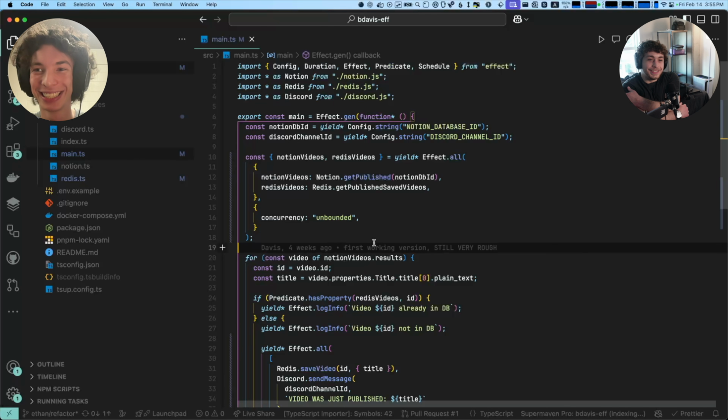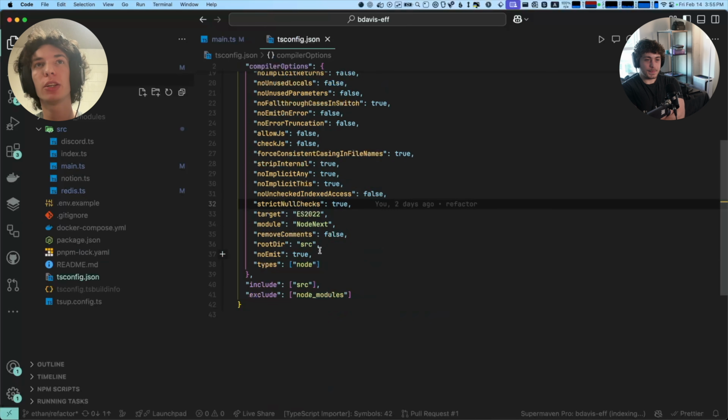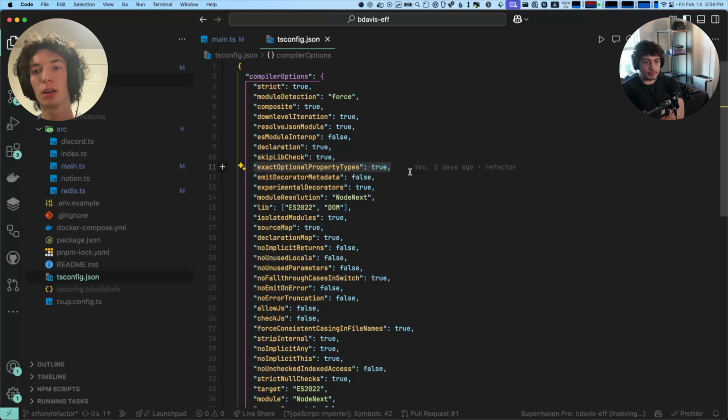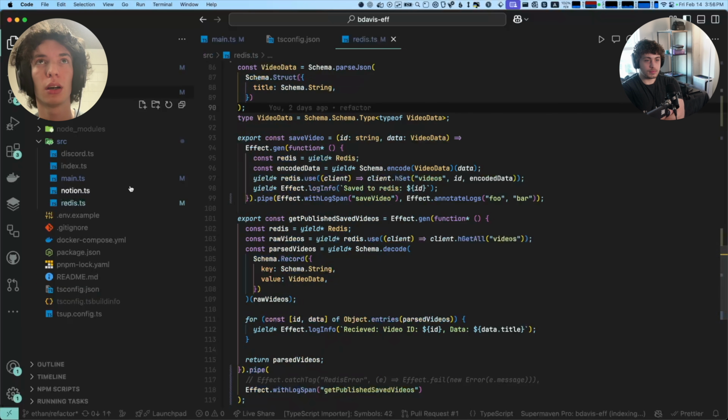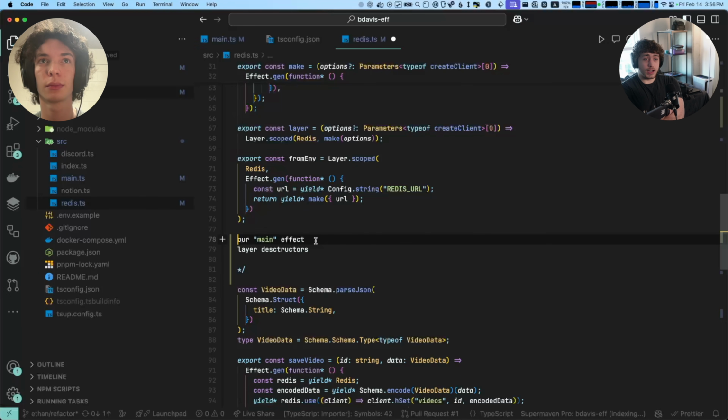Okay. Well, is there anything more that you really want to go over here in this project? The one thing I want to mention is if you're using schema, you need to use exact optional property types. It's just a requirement for the way it works. I think that's worth noting. Do you have any other questions here? To be honest, not really.